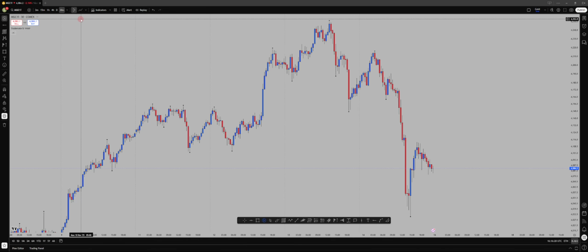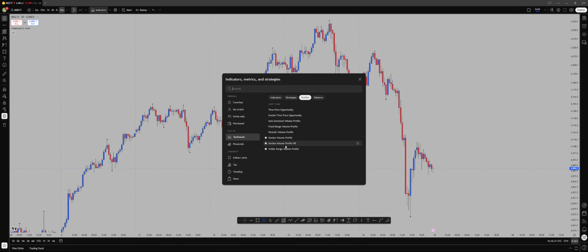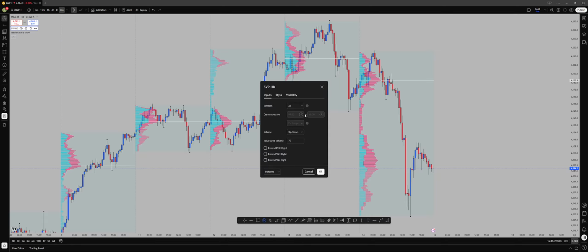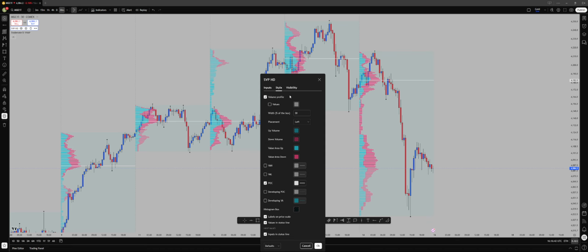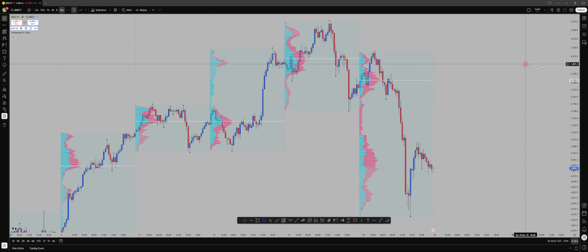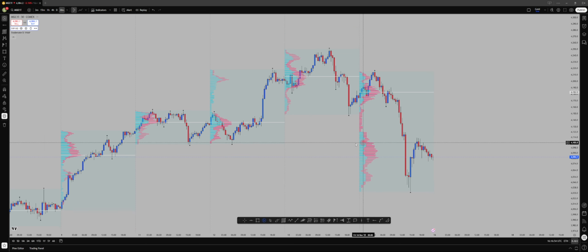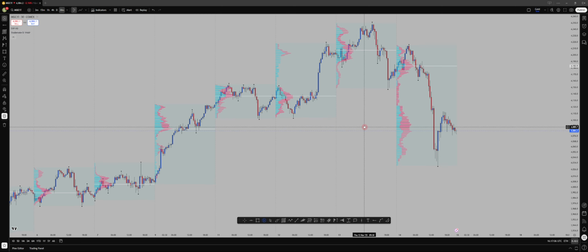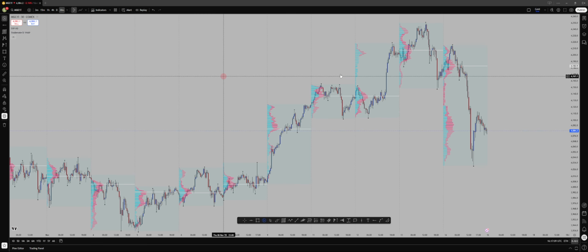So now the difference between the HD and the normal VP, I think the HD gives you more accurate levels in terms of the calculation, going into detail tick by tick. But regardless of whatever you do, volume profile doesn't have tick data, so you will not get accurate levels compared to what you get on platforms like Sierra, Atas, or Quantower, or all the other ones you know of. Those ones use CME data and Rithmic and so on. Okay, so basically the levels are the same, nothing to worry about.